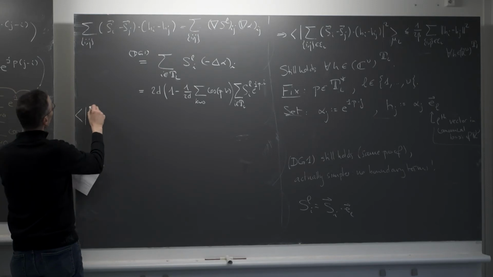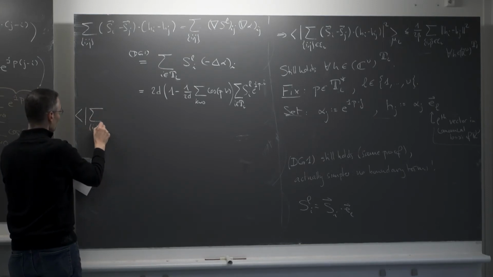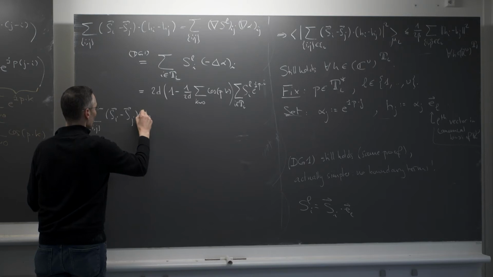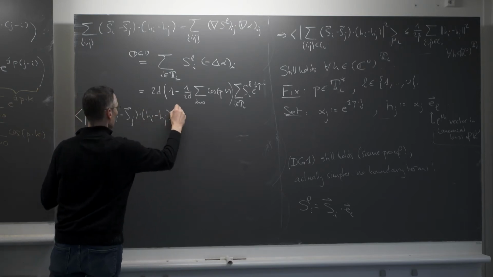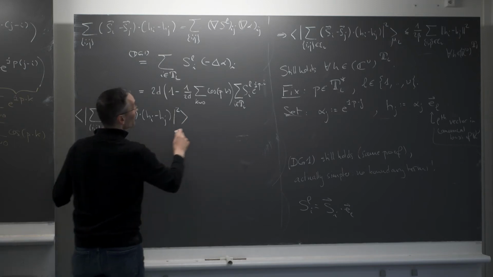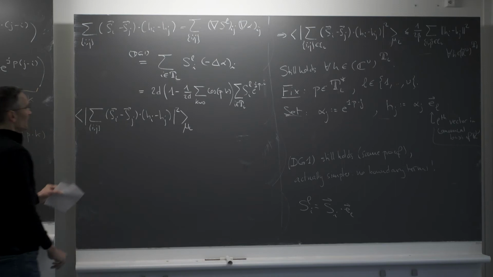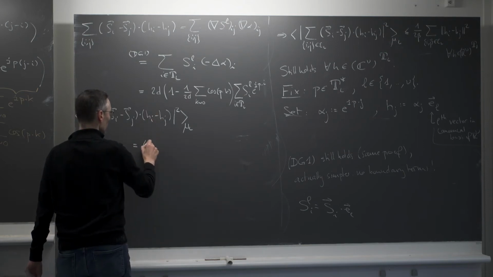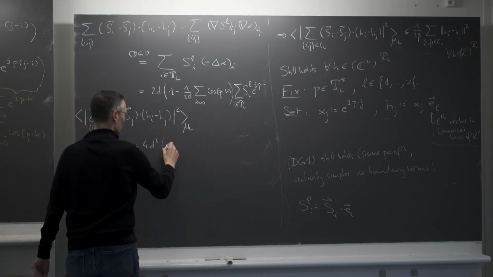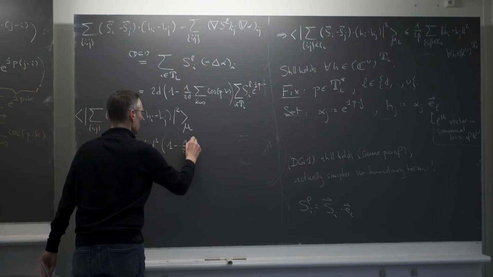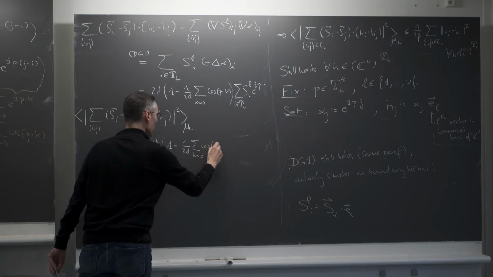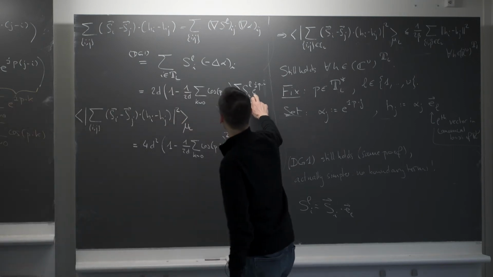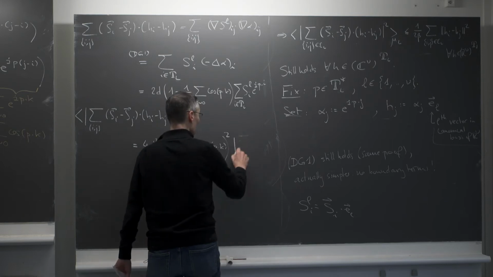So the expected value of the modulus square of the sum of (Si minus Sj) scalar product (Hi minus Hj), with respect to the Gibbs measure mu L. By the computation we have just made, this is the same thing as 4d square times the square of this bracket, 1 minus 1 over 2d, sum over k neighboring 0 of cosine p·k, squared.